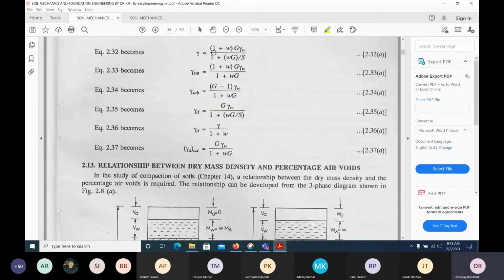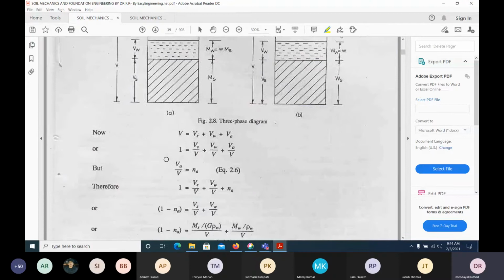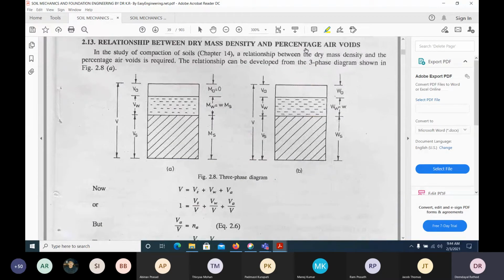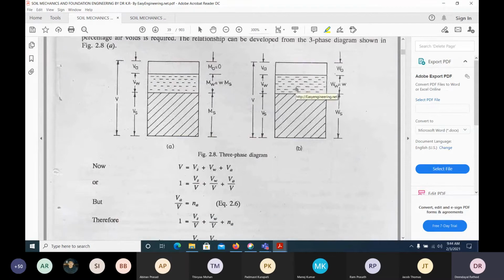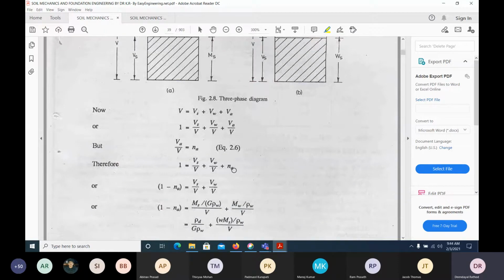So all these equations you just go through, and further, even the relationship between the density and the percentage air can be derived. How can you derive it? Here total volume is equal to volume of solid plus volume of water plus volume of air. These are relations between the density and the percentage air. That means we have to focus on the percentage air. So we can write in this fashion, divide by V, and we will get this equation. What is the definition of the percentage air? Volume of air by total volume.